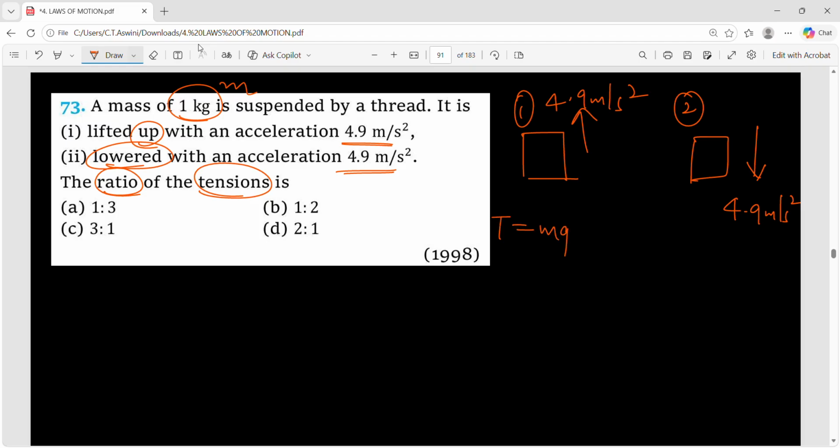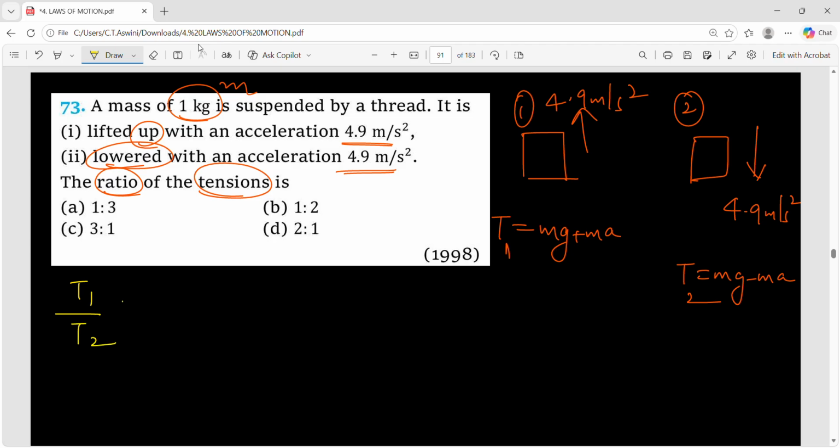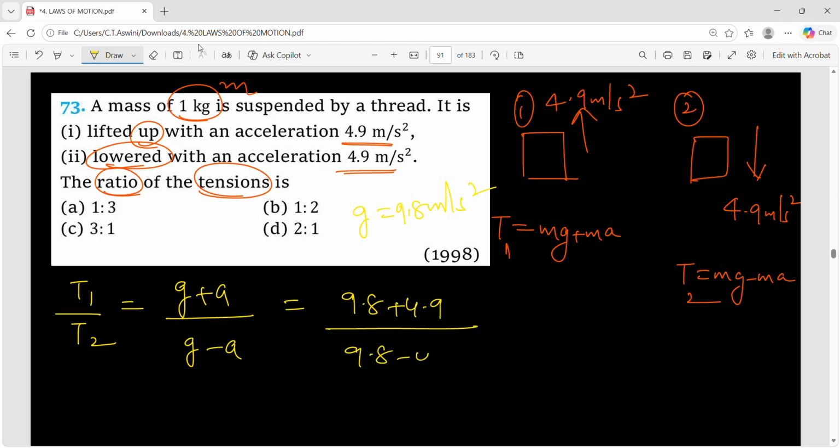What is tension first of all? When it is moving upward, it is mg plus ma. When it is moving downward, mg minus ma. Let this be T1, let this be T2. So what will be the ratio? If I ask you T1 by T2, m is common, take it out and cancel it. So you'll get (g plus a) by (g minus a). g is 10, but here it is given in decimals, so take 9.8 meter per second square. So 9.8 plus 4.9 by 9.8 minus 4.9.